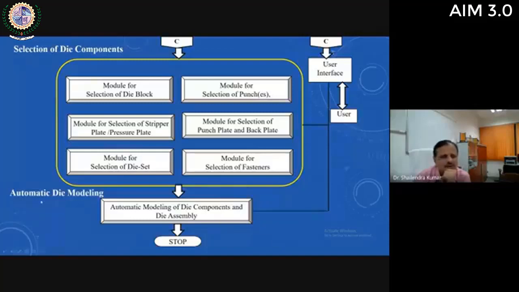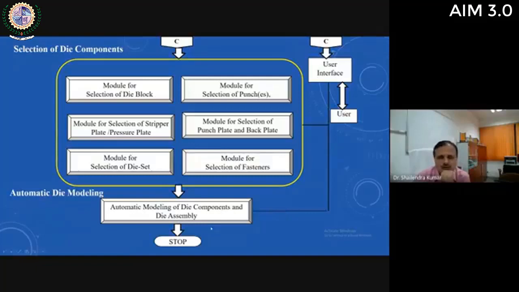And then the final activity is to prepare the drawings of all these components, 2D drawing as well as 3D drawing, and then finally assemble the drawing, lower die assembly and upper die assembly of a bending die. This activity is also done by the system automatically.